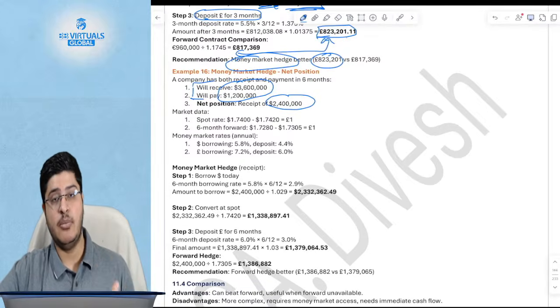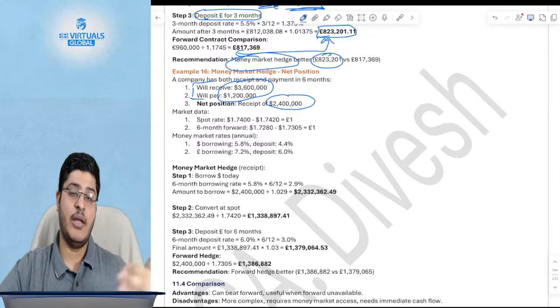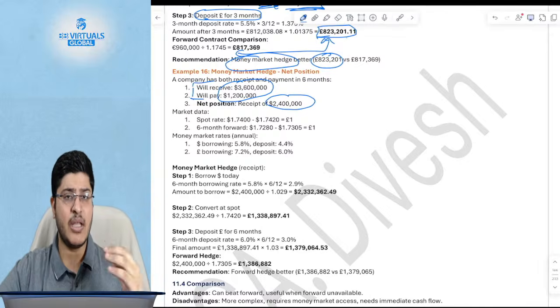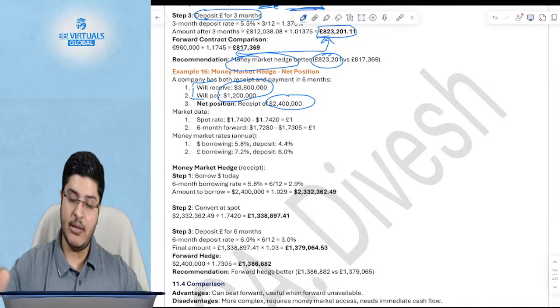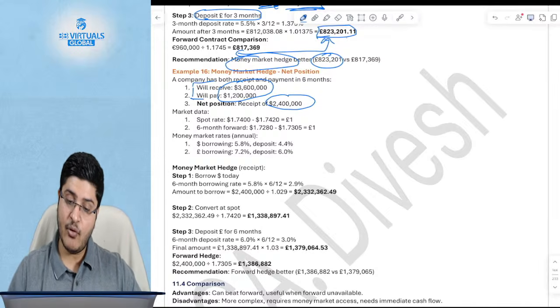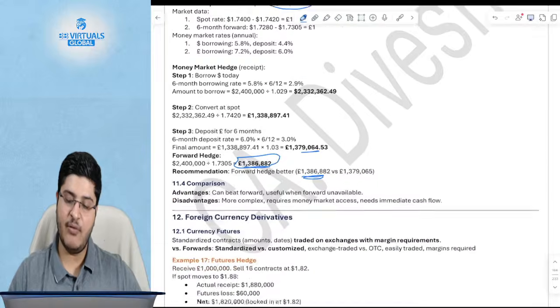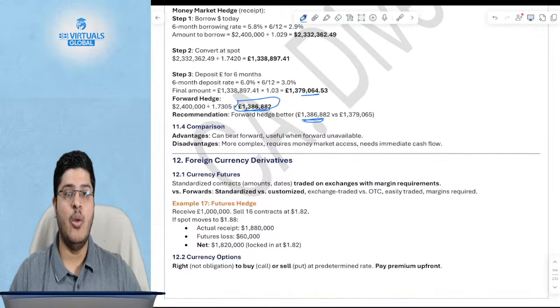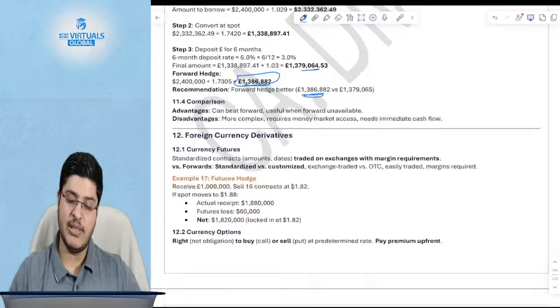It is quite a possible question where you are given a payment and a receipt. You will net it off, then you will use the forward and the money market rate, and then compare the two. If I have to receive, then I have to use the one which gives me a higher amount. In this example, forward is giving the higher amount. If I have to pay, I will choose the one that is giving me the lower amount. Okay, I hope this is clear.